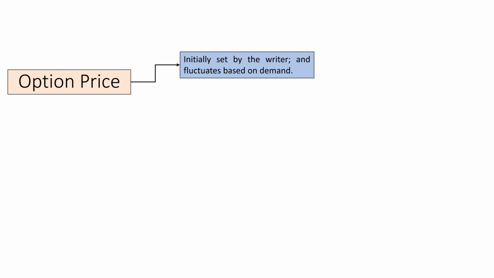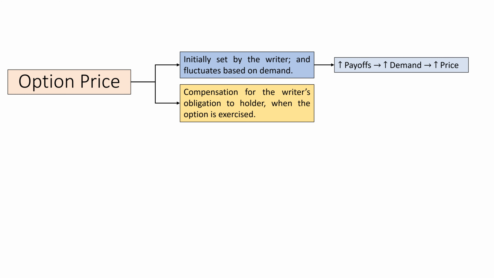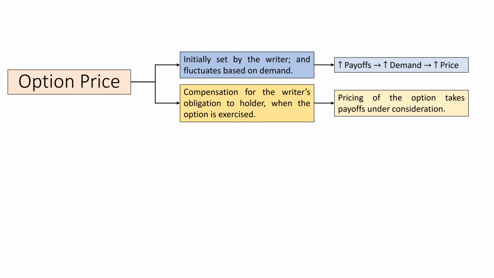Determining the option price is one of the most challenging tasks in the quantitative finance field. It is initially set by the writer and then begins to fluctuate based on the demand for the option. Payoffs, the greater they are, the greater the demand for the option and hence the greater the price. Remember, the greater the payoffs for the holder, the greater the loss for the writer. Hence, the option price acts as compensation for the writer's obligation to the holder when it is exercised. Pricing the option must take the payoffs under consideration.